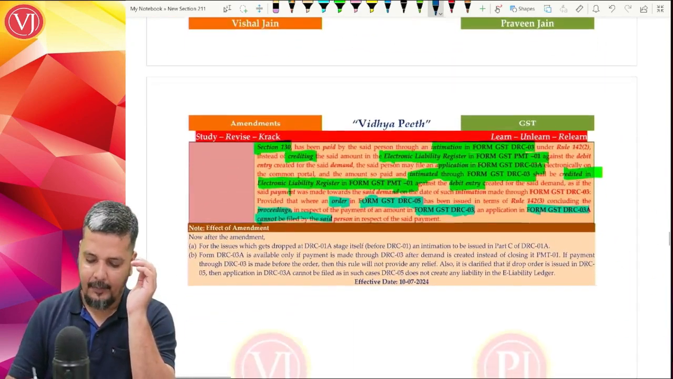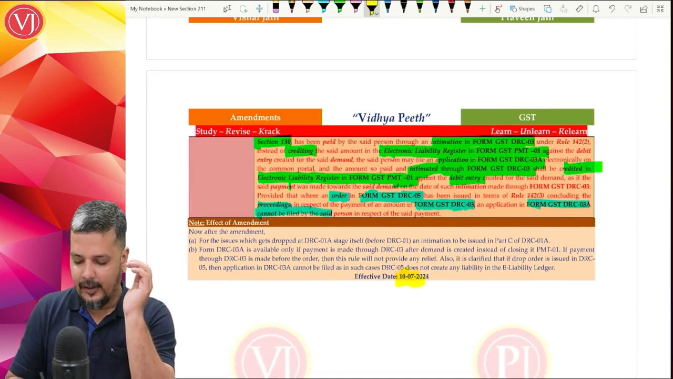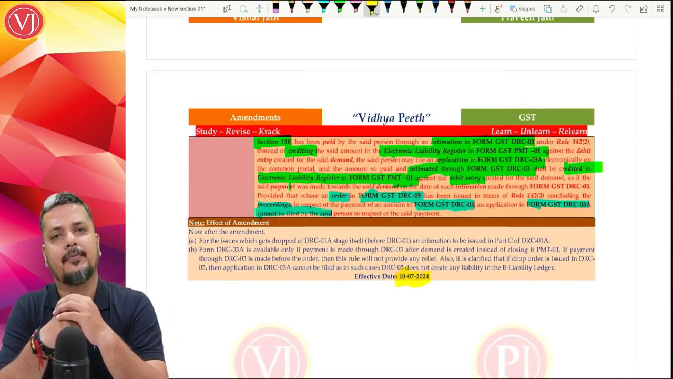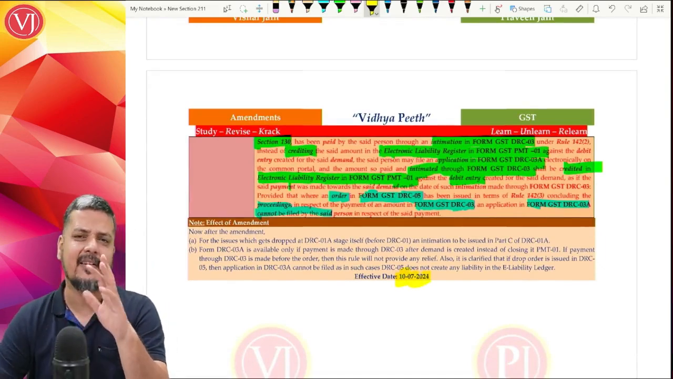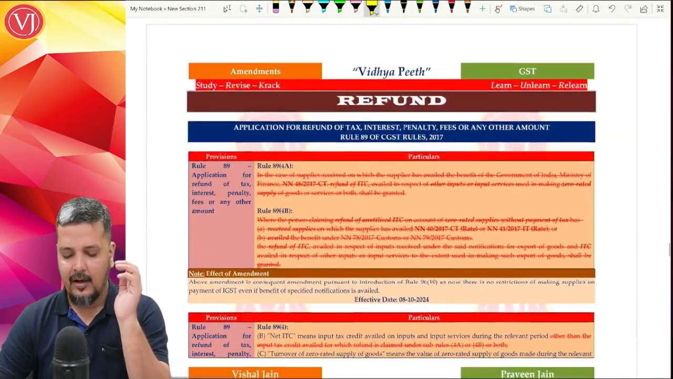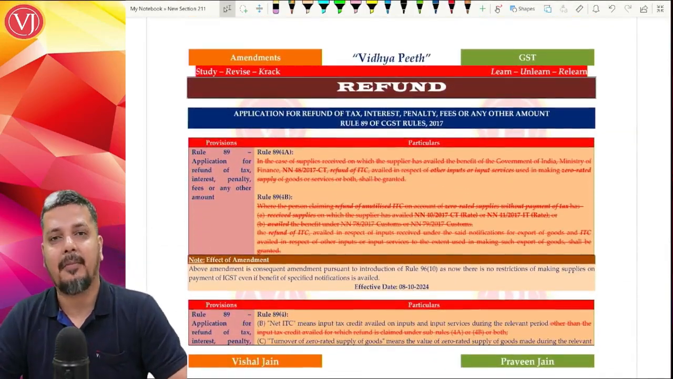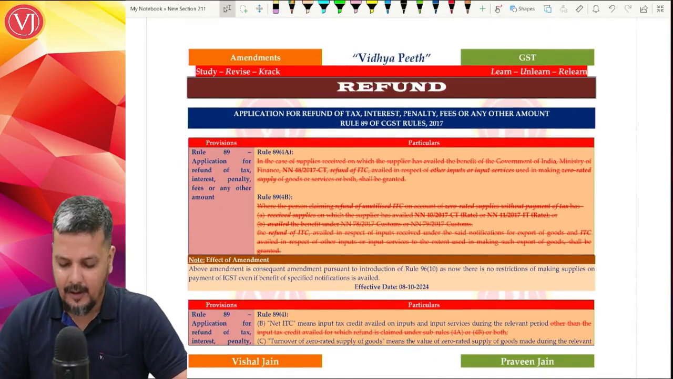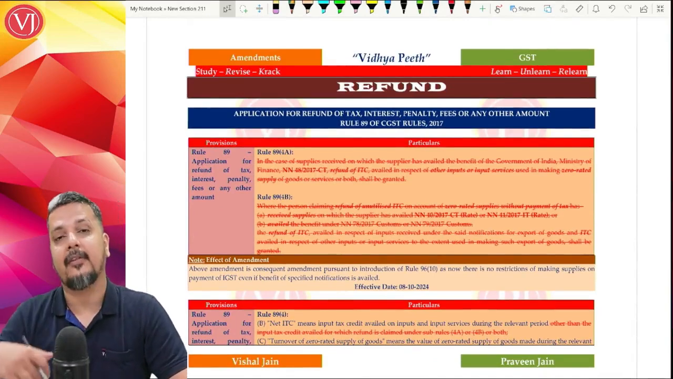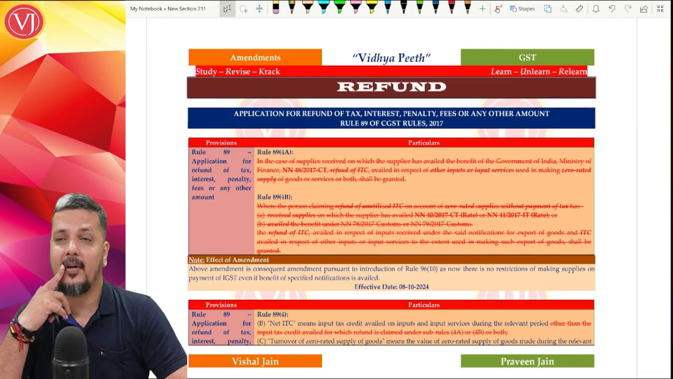So this is the procedural amendment, effective from the 10th of July 2024. As I said, these are only procedural amendments, not having much impact for your exam, so not so important for your exams. Now, yes, there are quite a few amendments which have come in your refund chapter.